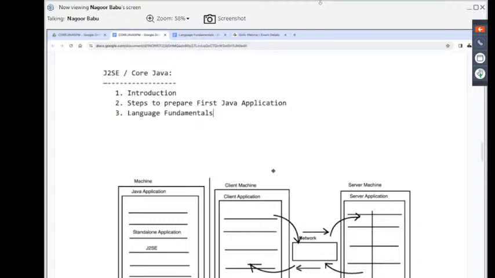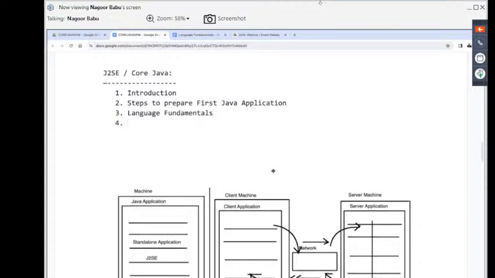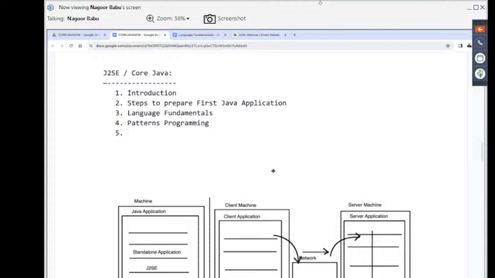Observe carefully. After completion of these language fundamentals, the next one is pattern programs, pattern programming. Pattern programming in the sense: how to prepare shapes, different shapes. Like a square I want to display. Numbers I want to display in a square format. Stars I want to display in a square format. Like a rhombus I want to prepare. Pyramid shape I want to provide. That means I want to display in the form of stars or in the form of letters or in the form of numbers. Some different shapes we are going to provide. That programming we are able to provide inside this particular pattern programming.